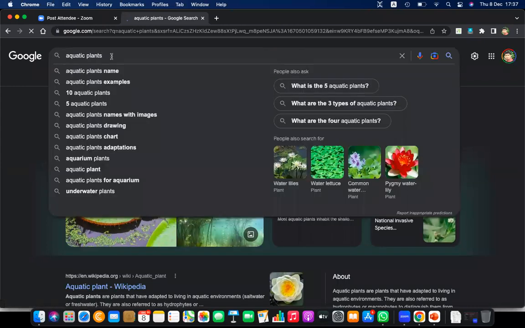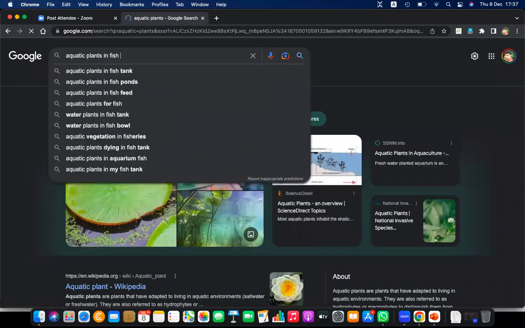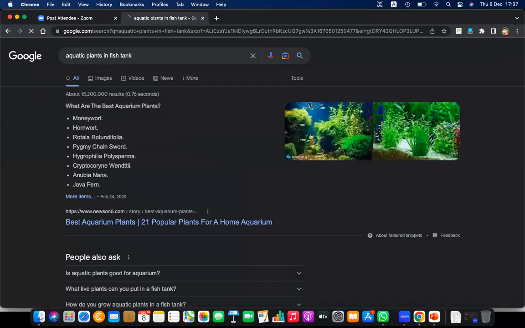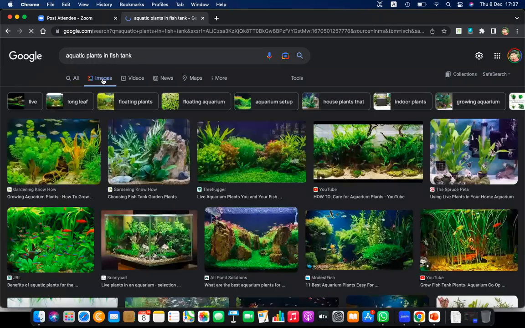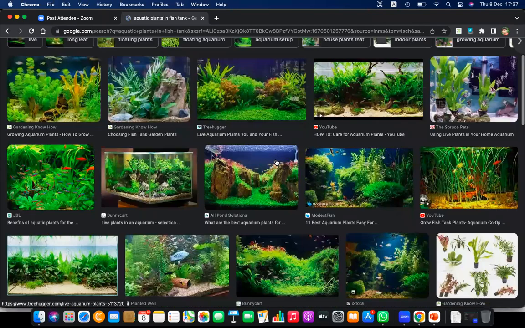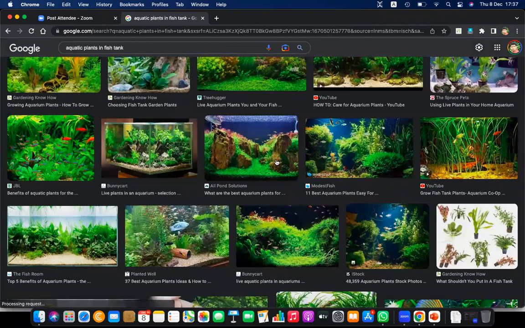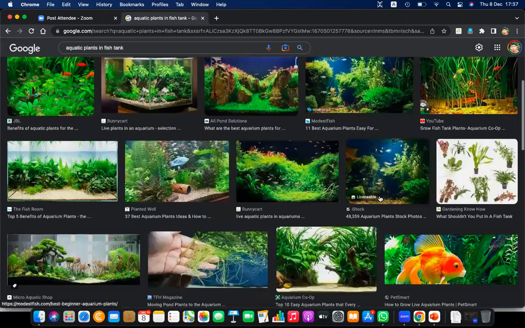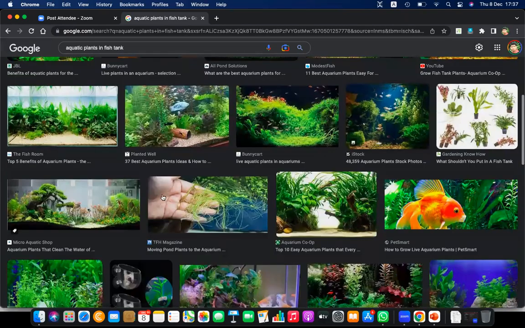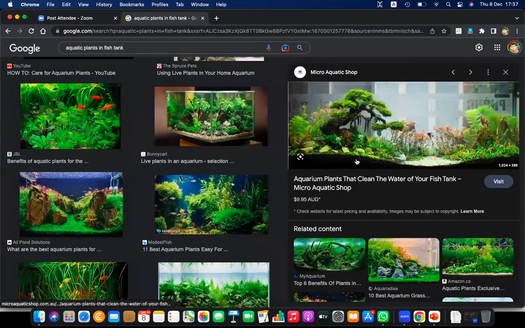Aquatic plants in a fish tank. If you are in your home, if you can see a fish tank, sometimes you might have seen, but if not, see here. There are aquatic plants in the fish tank. Can you see? So there are plants. These plants are called aquatic plants.